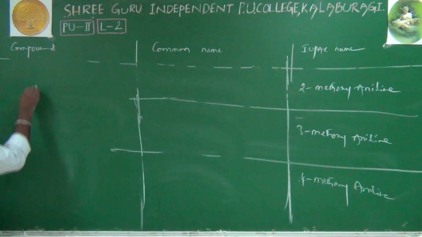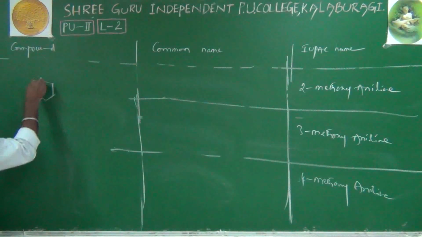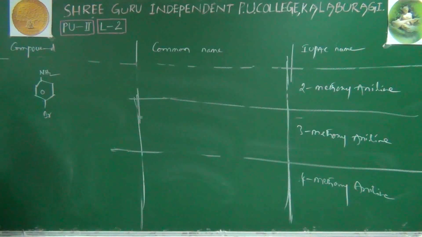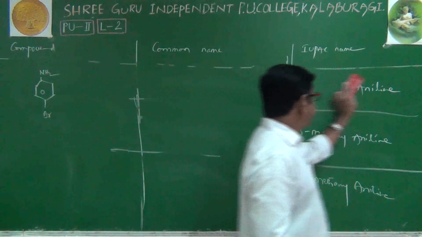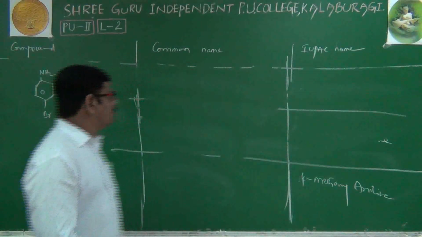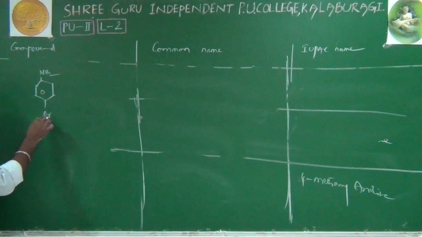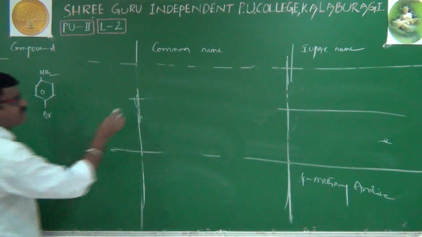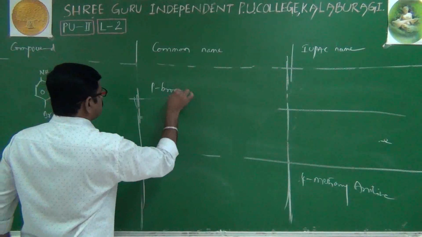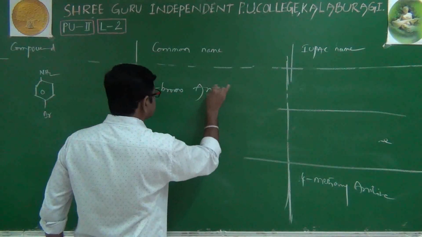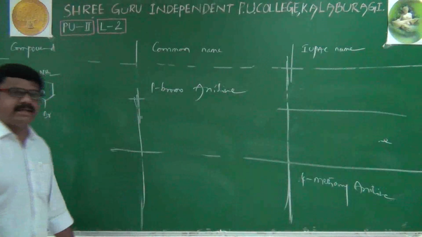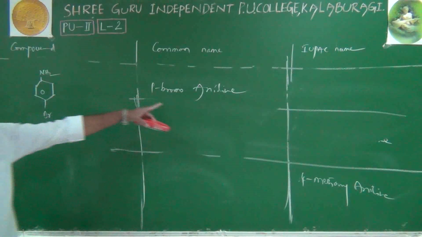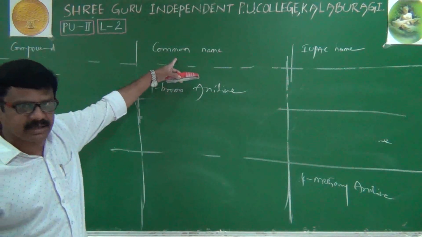Suppose a benzene ring has NH2 and Br, then we'll write both the common name as well as the IUPAC name. Of course NH2 is the main functional group. Br is just a branch type only. To this main group, it is at the para position. That's why its name is para-bromo aniline. Para-bromo aniline is a common name, not the IUPAC name.